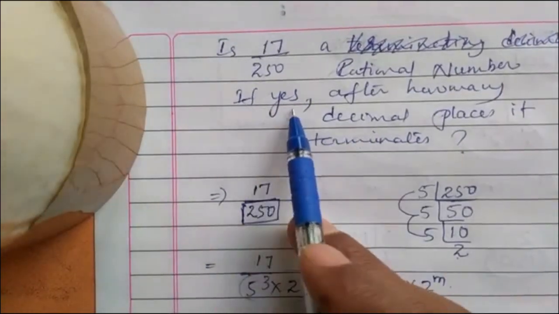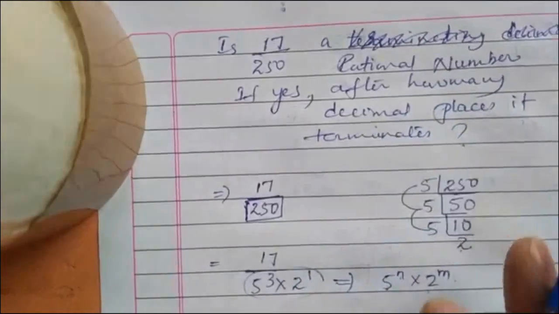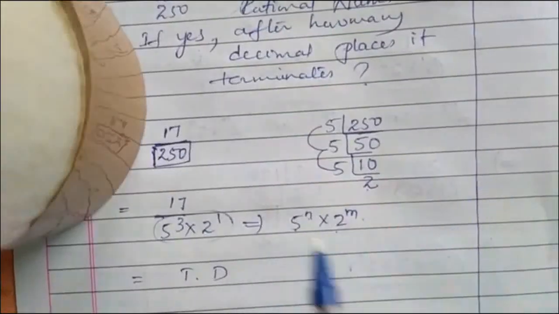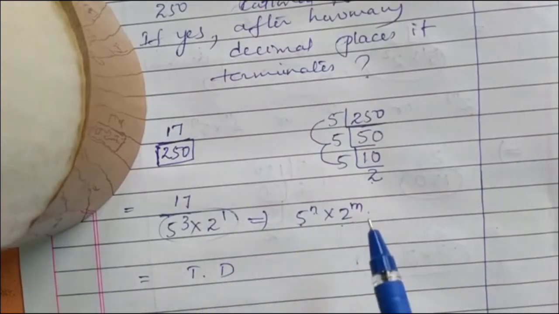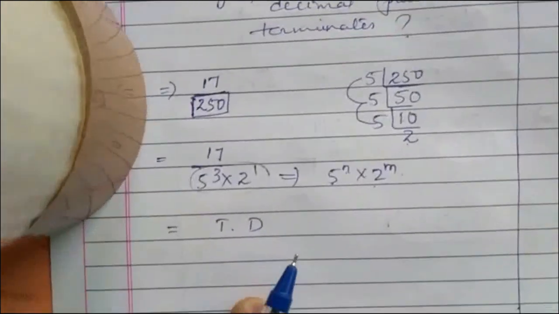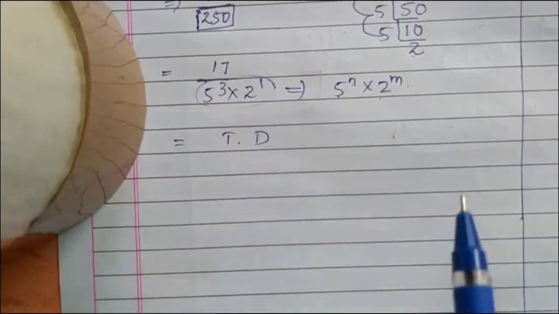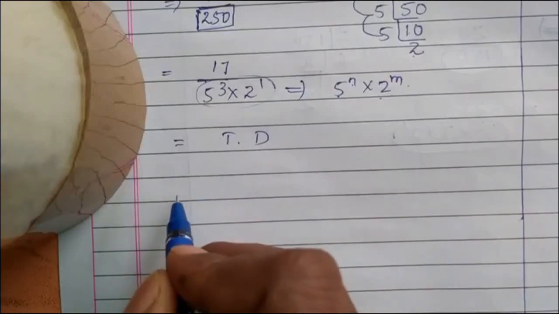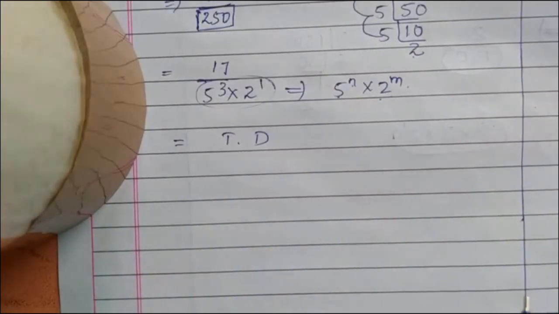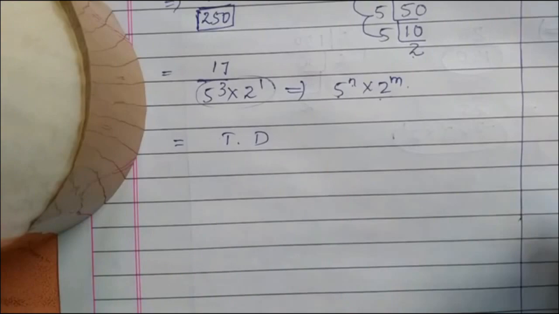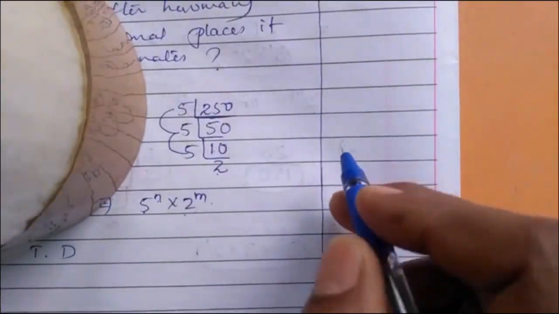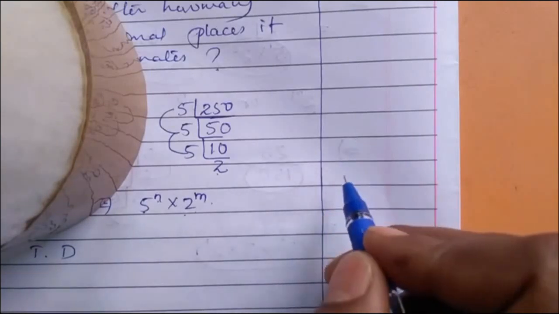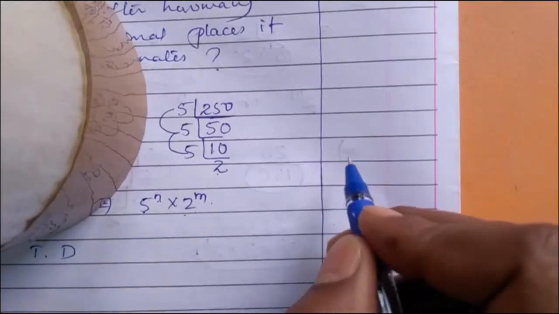In that question, after how many decimal places does it terminate? So we got that 17 divided by 250 is a terminating decimal, but after how many decimal places does it terminate? Let us see. Don't go for long division here. Straight away you can say after how many decimal places it terminates. I will give you some other examples to make this easy.